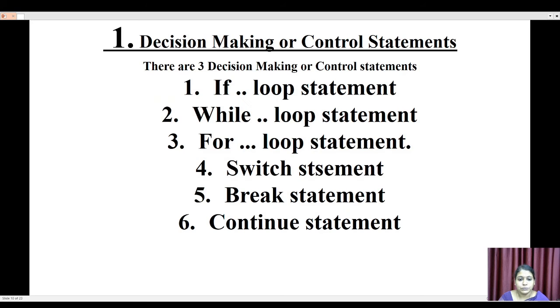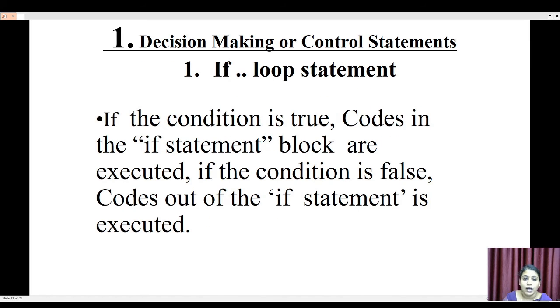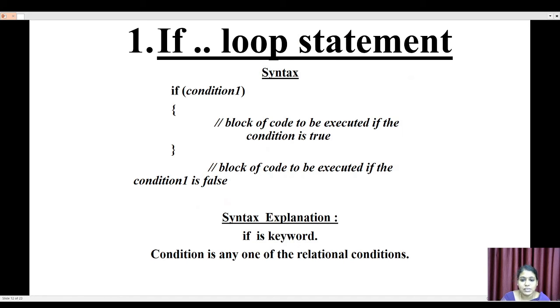Next, we have many decision making statements in Java: if statement, while loop statement, for loop statement, switch statement, break statement, continue statement. Now we are seeing the if statement. This is the syntax of the if statement. Using this syntax, we write the if statements in our Java program. So: if condition 1, open curly brace, close curly brace. For this if block, we have some statements to be executed, and those statements are written inside the open and close curly braces of the if conditional statement.